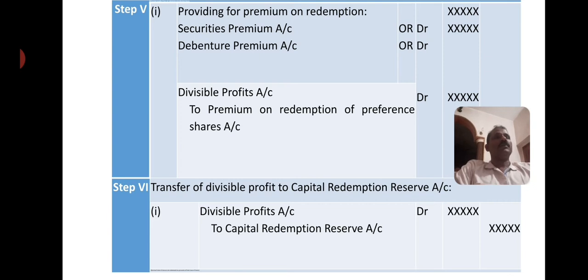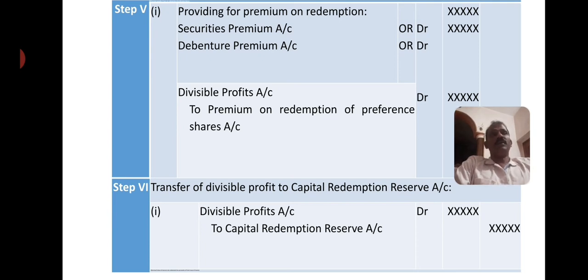Then, as you know, when redemption is made at a premium, if it is stated in the problem that the company or directors decided to redeem preference shares at a premium, then you have to account for the premium. If nothing is mentioned in the problem, you have to consider it as redemption at par. When redemption is at a premium, the premium payable on redemption must be provided first out of securities premium or debenture premium. Then if that premium balance is insufficient, divisible profit can be utilized for the balance. So the entry: securities premium account debit to the extent available. If there is a debenture premium, then debenture premium account debit. If it is insufficient, the balance out of divisible profit.